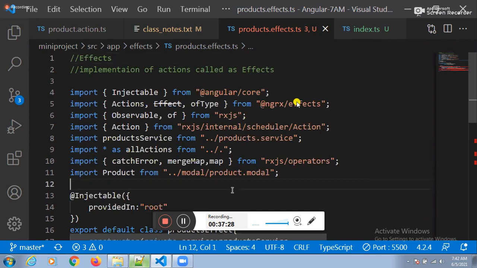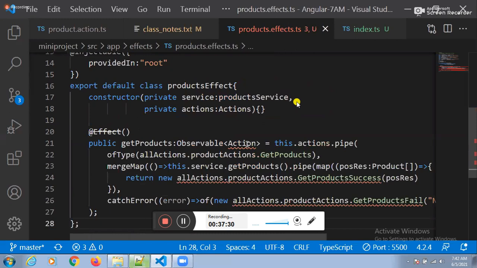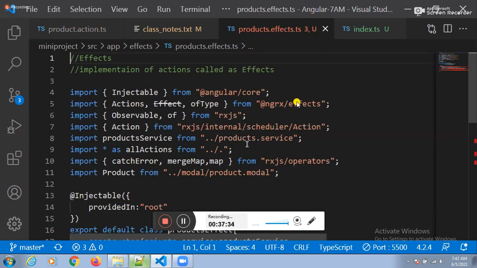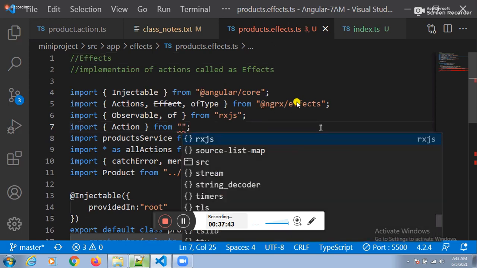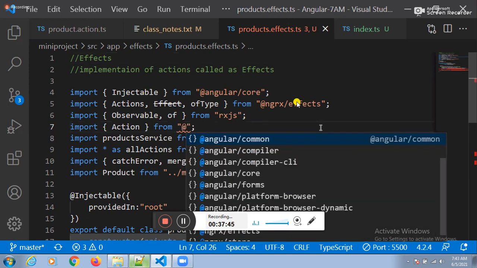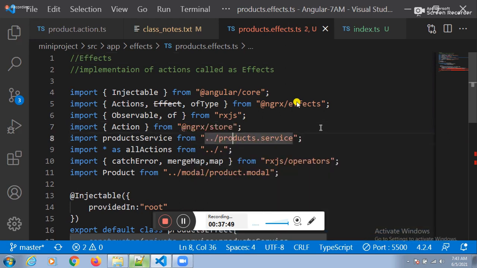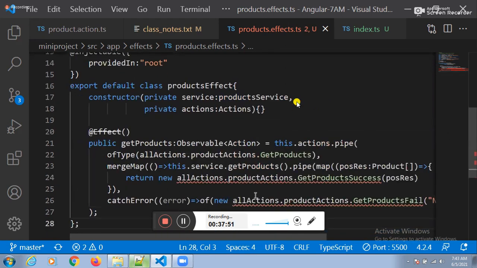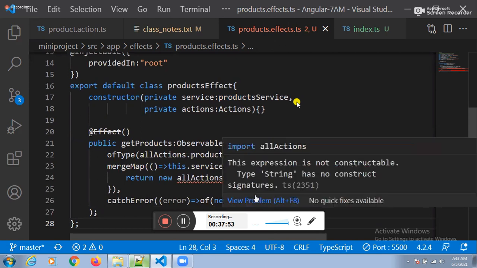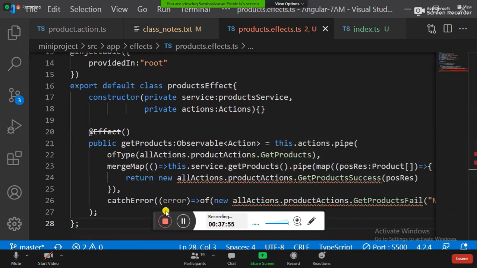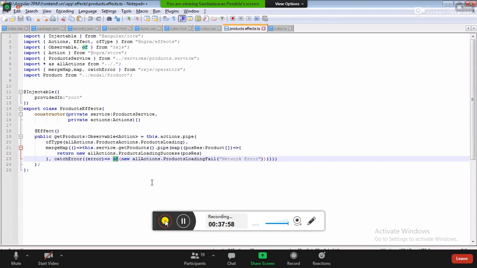So still why are we getting the error here? This action is present in where? This action should be present in where? At the rate ngrx slash store, right? Yes, sir. Guys, check the predefined code. You need to verify the predefined code here.